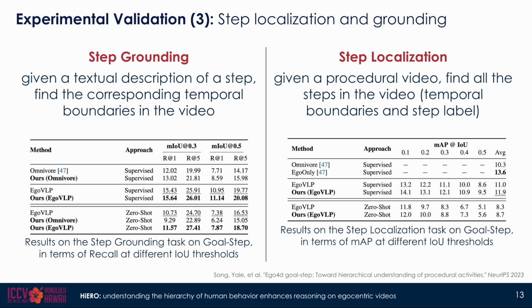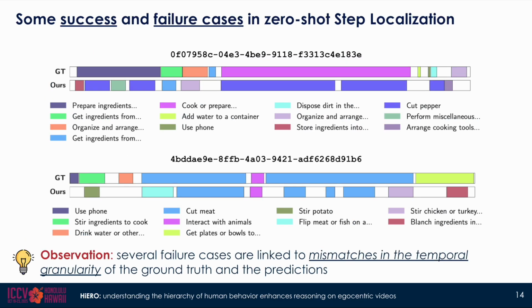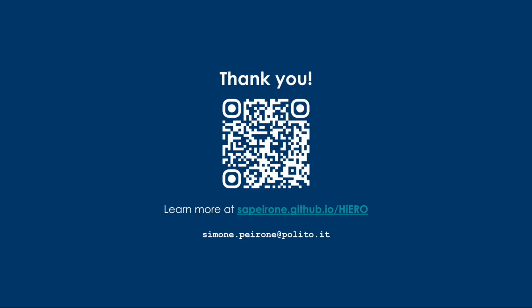We observe similar results also on step grounding and step localization on Ego4D Goal-Step, where HiERO achieves very strong performance in zero-shot and is competitive with models that are trained end-to-end on these tasks. We also show some success and failure cases of HiERO in identifying procedure steps in a video. Most of the failure cases are linked to mismatches in the temporal granularity of the ground truth and the prediction, which is still an open problem in this area.